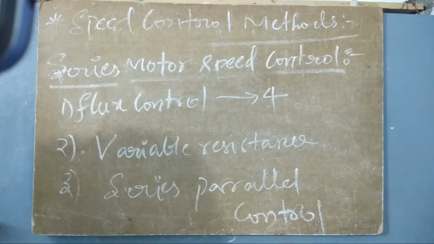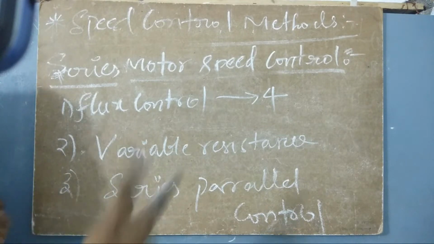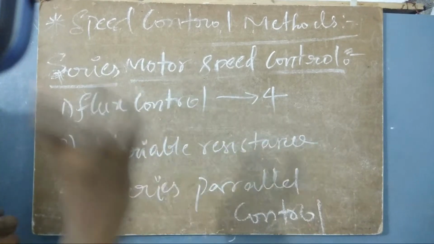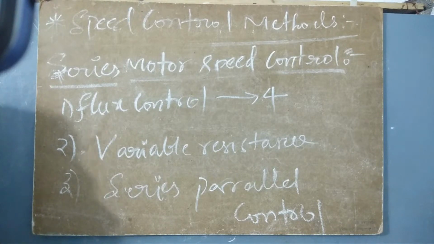And for the shunt motor we have 5 methods, in which the first, the voltage control method, is going to have 2 subtopics, and then the other 3. So these are the subtopics that we are going to cover. But anyway, let us now start with the voltage control method for the shunt motor.